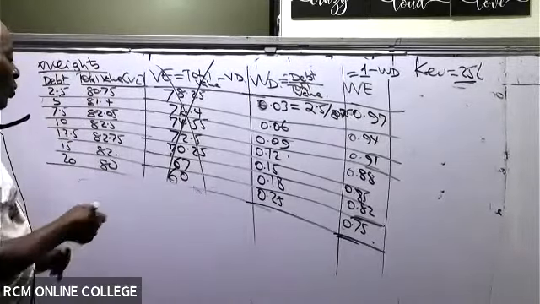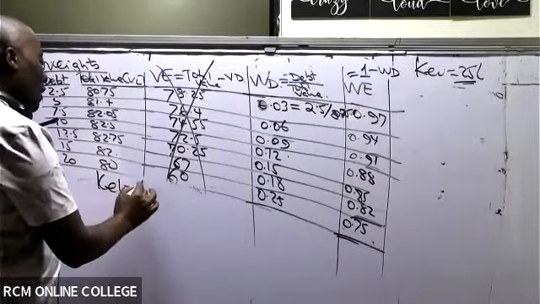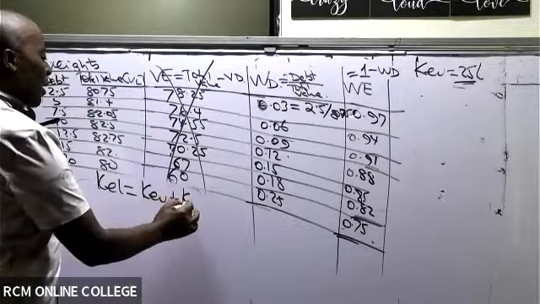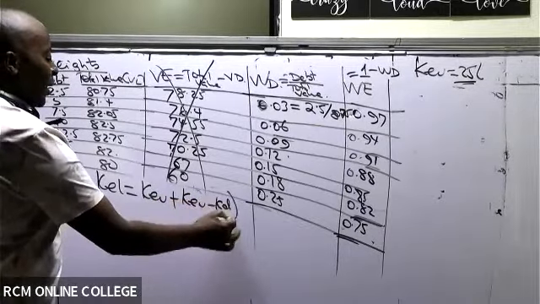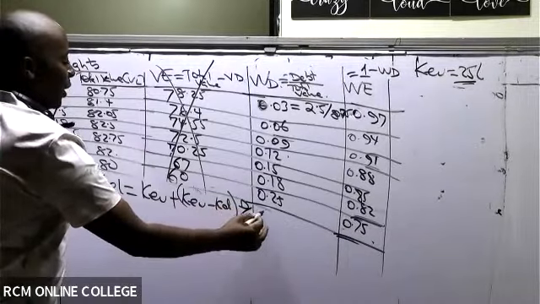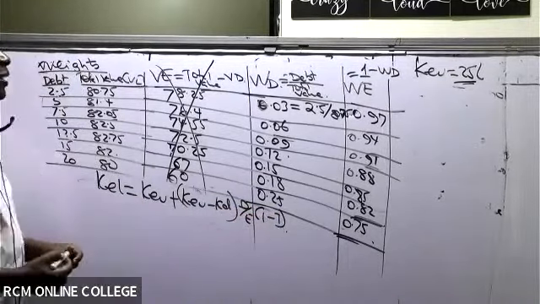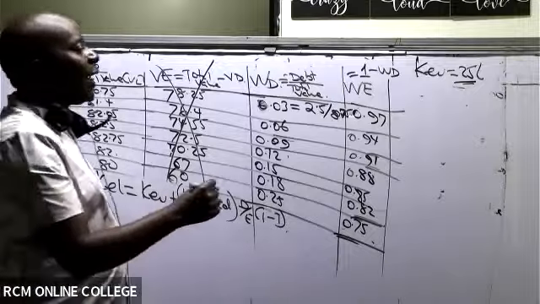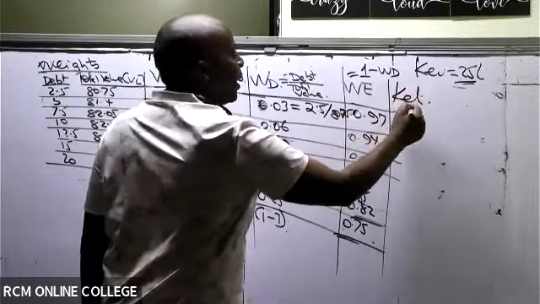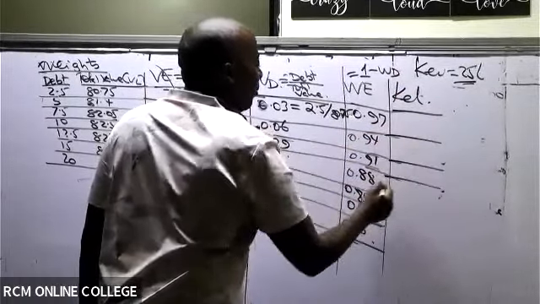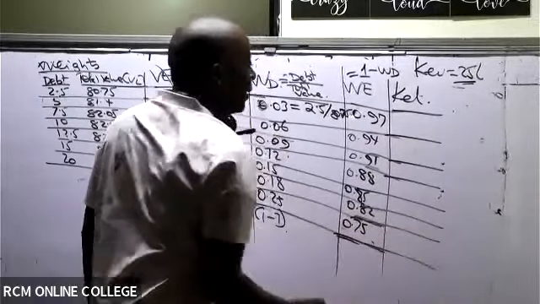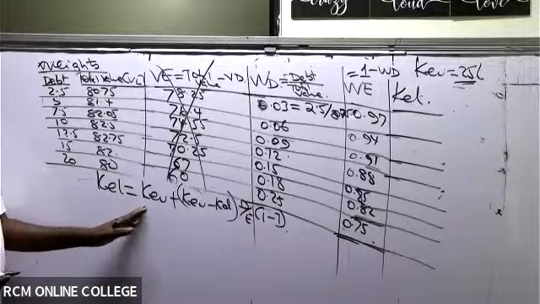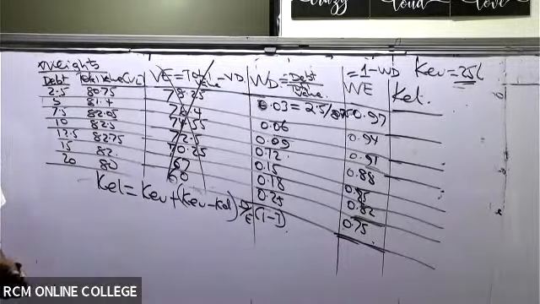How do I get it, my good students? To get it, we shall take this formula. It is Ku plus (Ku minus Kd) into debt over equity, then 1 minus tax. So I would wish if you could give me a column for Ke levered here, and for each debt-equity level, please give me the Ke levered. You have everything. You have Ku, you have Kd, don't you?